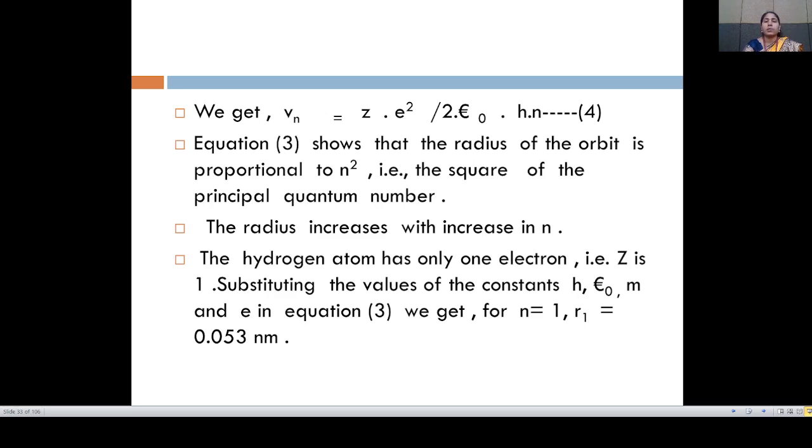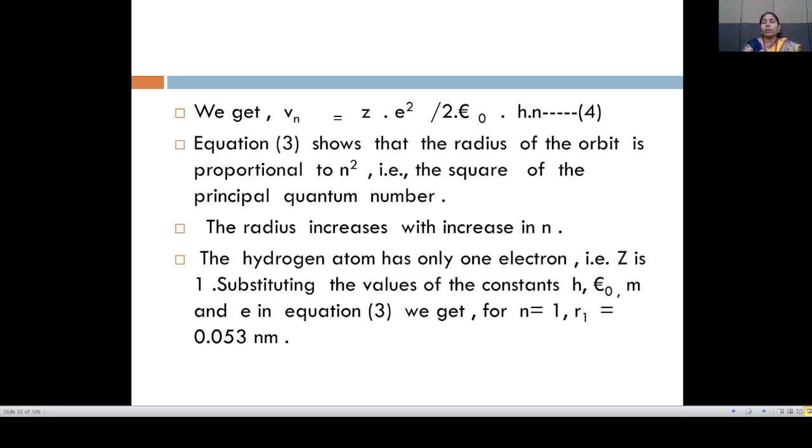So, equation 3 shows that the radius of the orbit is proportional to n squared, that is, the square of the principal quantum number. The radius increases with increasing n. The hydrogen atom has only one electron, that is, Z is 1.